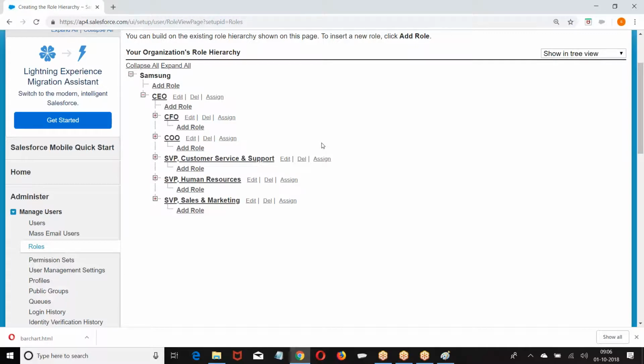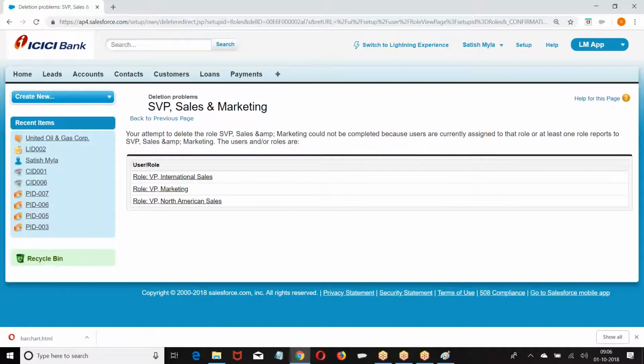Now what we are trying to do here is create our own structure. If you are creating your own structure, you are supposed to delete the existing roles. If I try to delete this role, it says you cannot delete it.